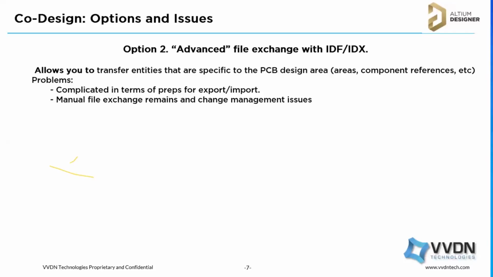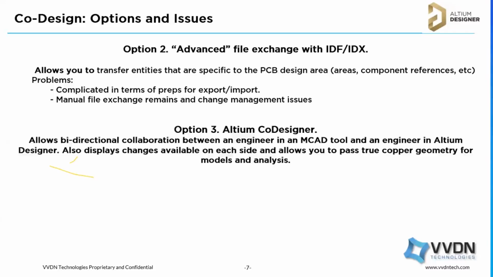Again, here also the same manual file exchange remains. We have to take care of the manual exchange and change management. So the third option is Altium CoDesigner. Finally, why are we saying that we can choose Altium CoDesigner? Altium CoDesigner is a bidirectional collaboration between both electrical and mechanical engineers, and also a seamless interaction.